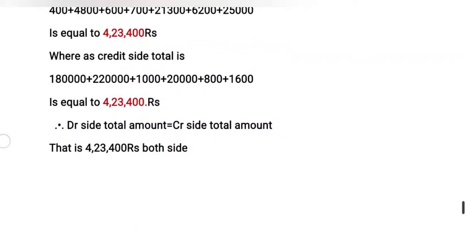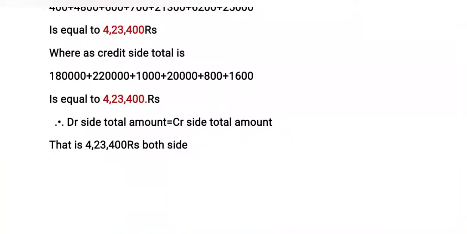Therefore the debit side total is equal to the credit side total, that is 4,23,400. Both sides are equal, where debit is equal to credit.